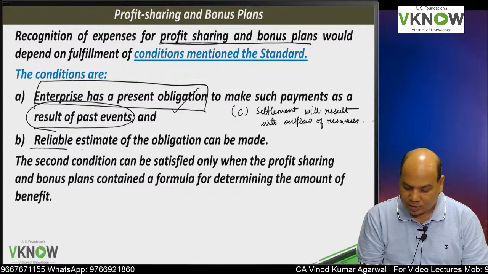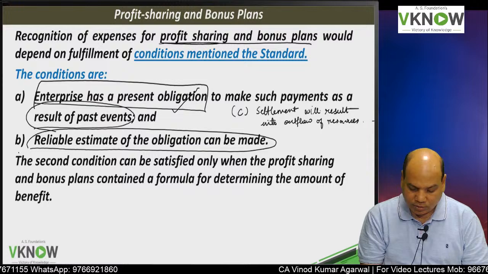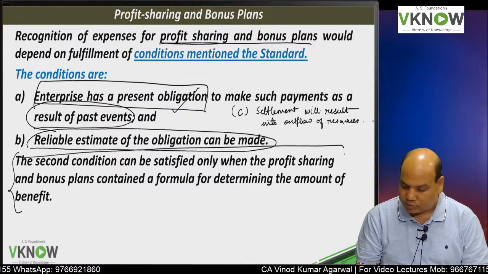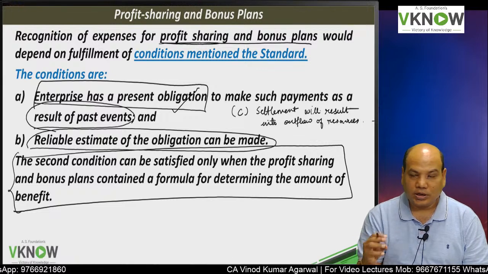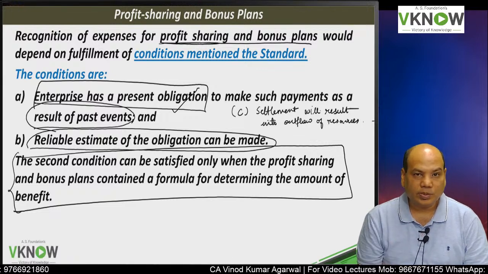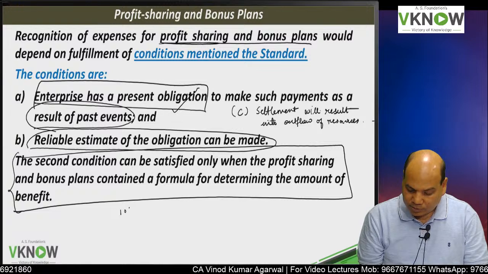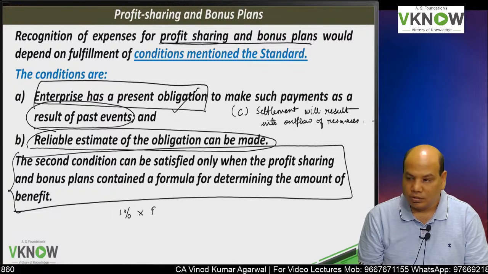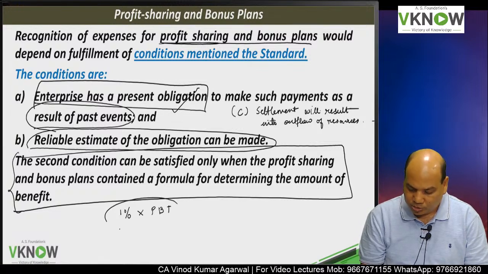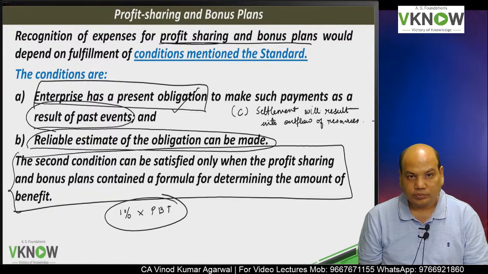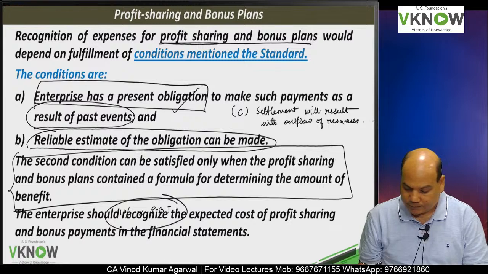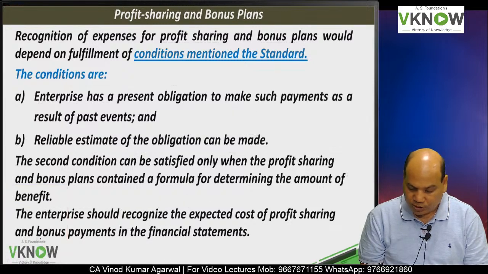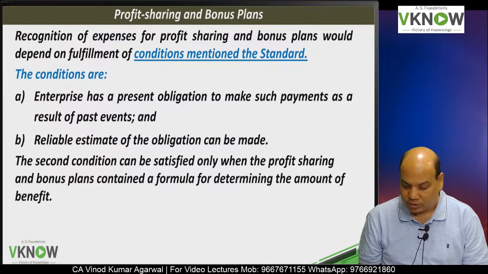Reliable estimate means there must be some formula agreed between the company and the employee that this is how the bonus will be calculated. For example, the bonus may be calculated as 1% of PBT. That is how the bonus provision will be made. And you have to make a provision for bonus payable.